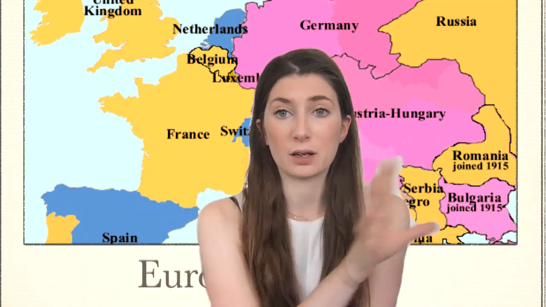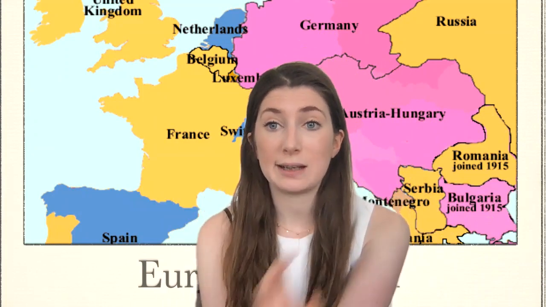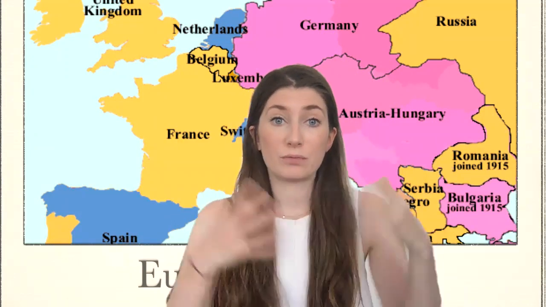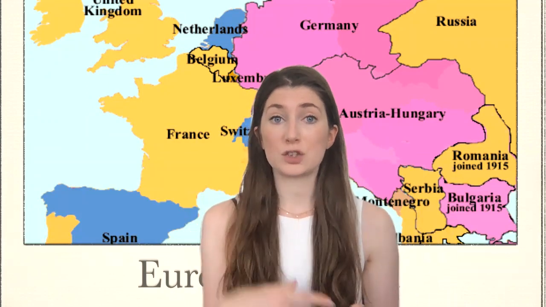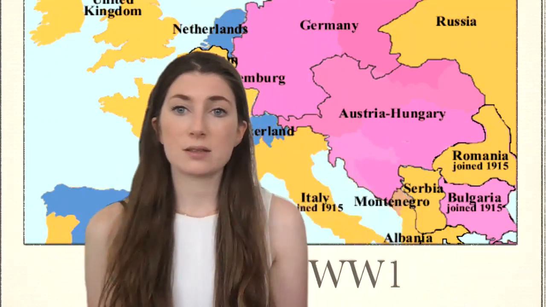We're going to start with the pink countries. So first thing to notice is there are obviously fewer of them. The main ones are Germany and Austria-Hungary. Now, they're both quite big countries, and if we look at their geographical position on our map, it makes sense that they would want to be friends or allies as they share a very big border with each other. They also both border Russia, a very big, powerful country, which they're fearful of. So being together tries to combat that threat from Russia.